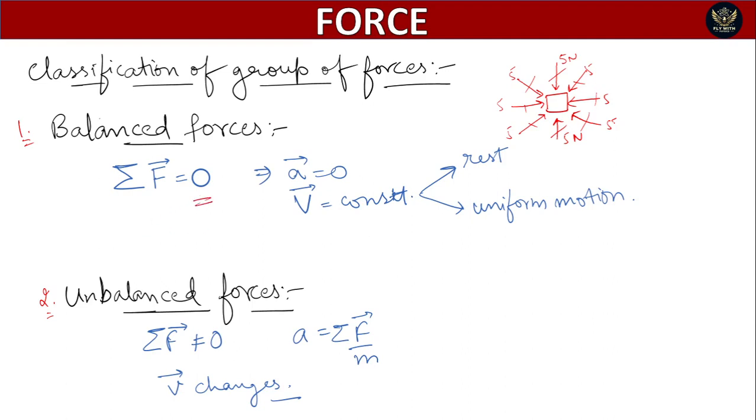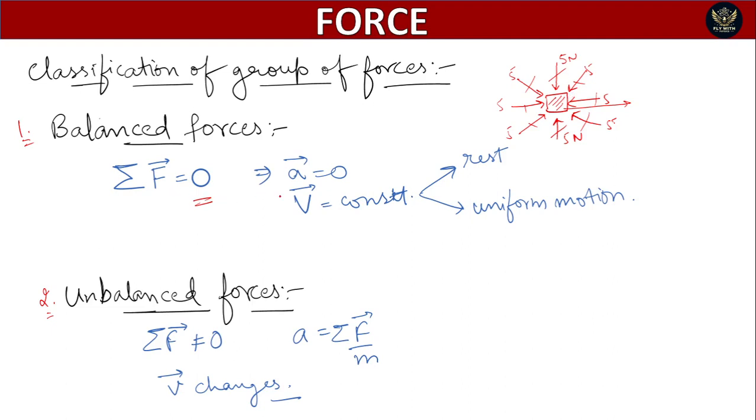That is why this body will not move at all. If the body is initially at rest, it remains at rest, and if it is in uniform motion, it will remain in uniform motion, although all the forces are acting, because their sum is equal to 0.